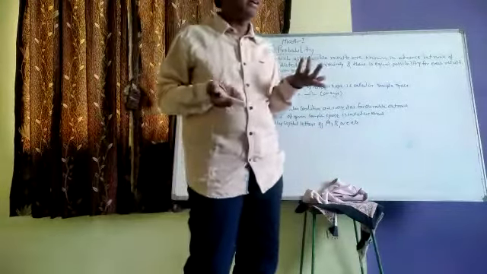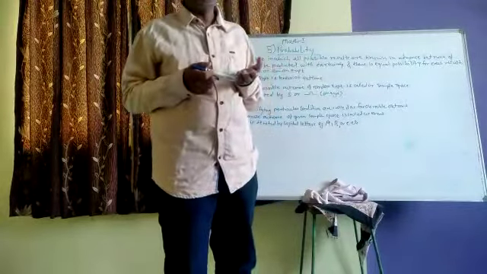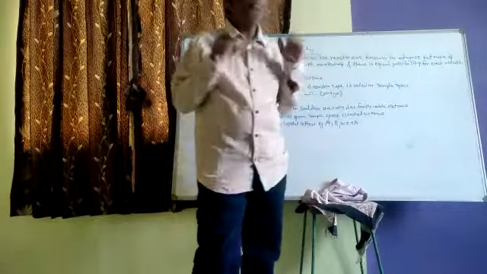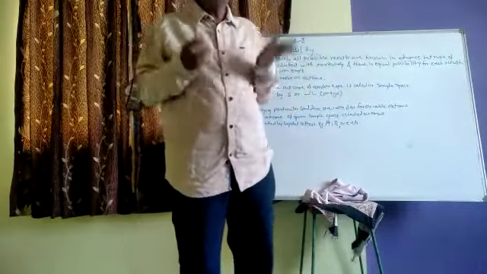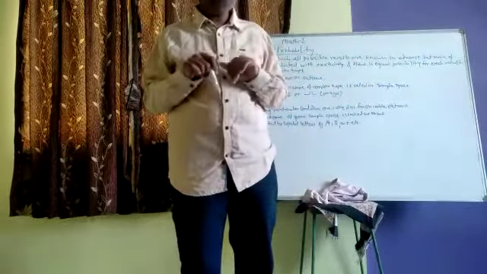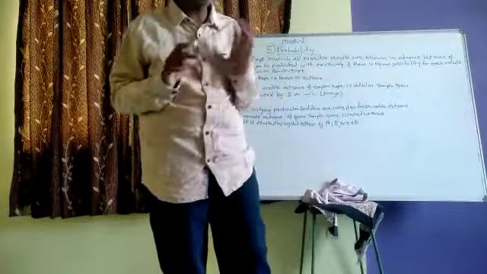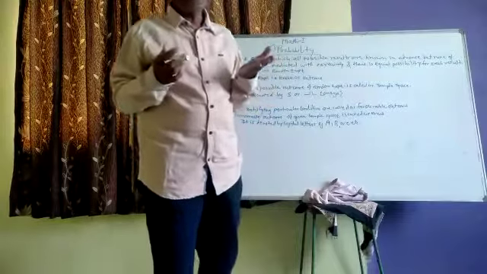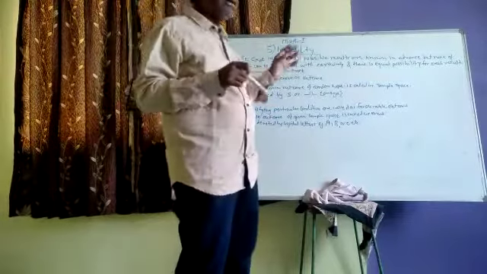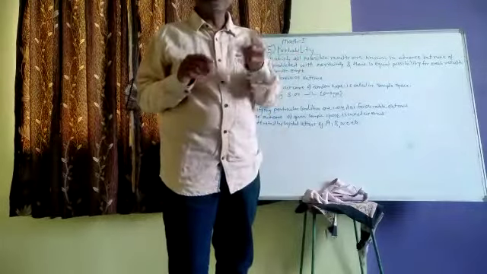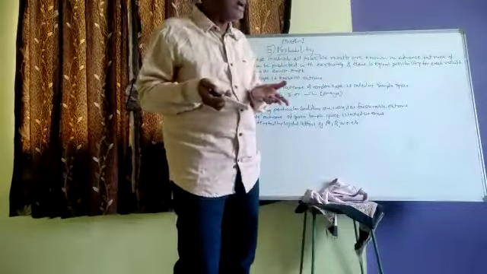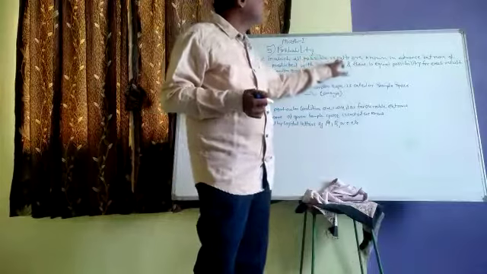Suppose that today it may rain. What are the results of today's prediction? It may rain or it may not rain in the evening. If anyone predicts that it may rain in the evening, there are two possibilities: there is rain in the evening or there is no rain in the evening. That means the results are known.